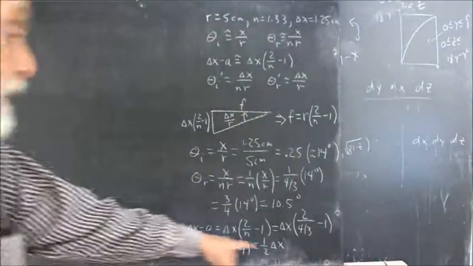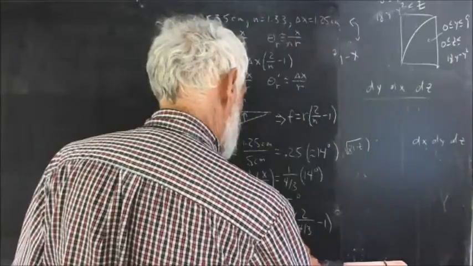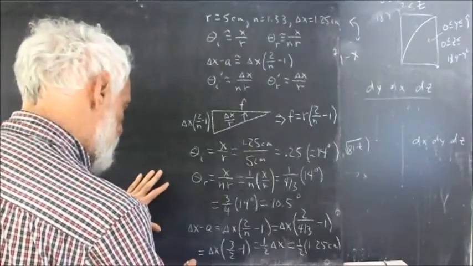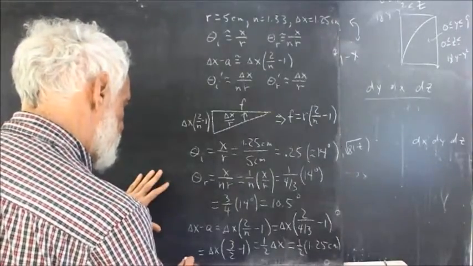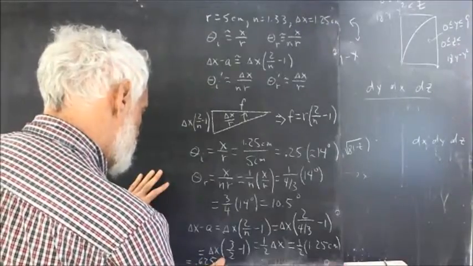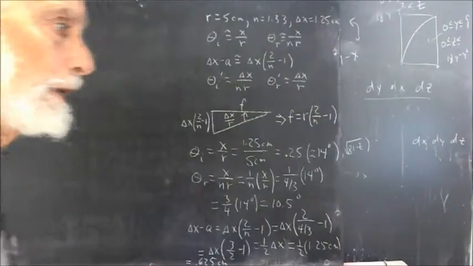Okay, so 1/2 delta X, and that equals 1/2 of 1.25 centimeters. I don't have a good place to write that. That's going to equal 0.625 centimeters. Don't know how legible that is.